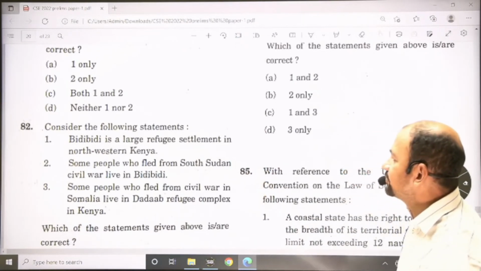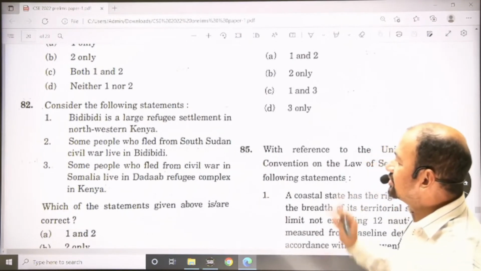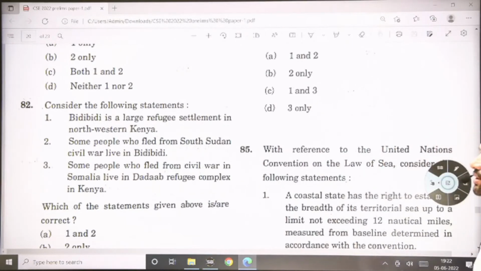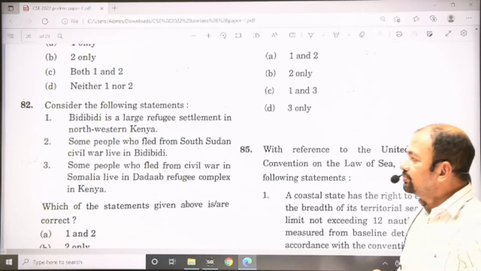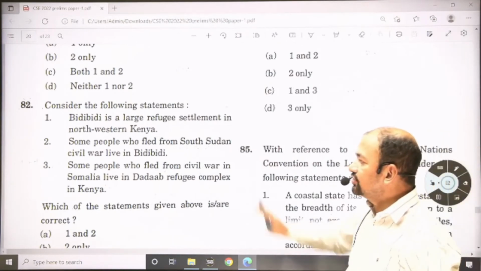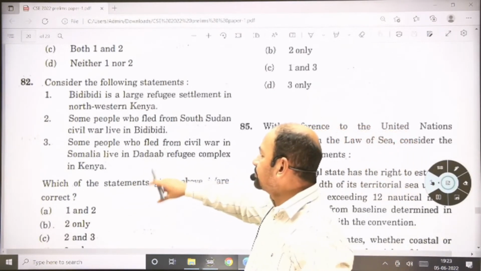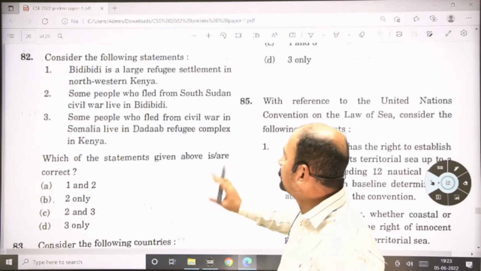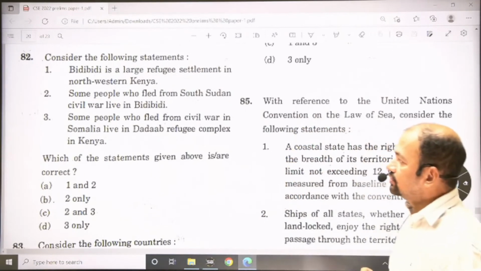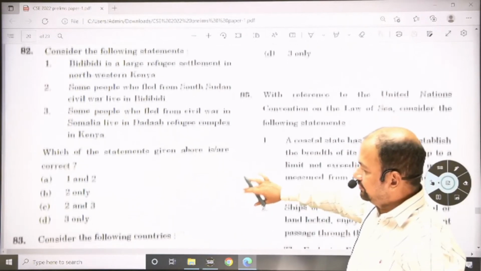Next, a large refugee settlement in northwestern Kenya. This is not northwestern Kenya, this is northwestern Uganda. That's why this statement is incorrect. Second, some people who fled from the South Sudan civil war live there. This is correct. And third, the Kenya region is called Dadaab. Some people who fled from the civil war in Somalia live in the Dadaab refugee complex in Kenya. This is correct. So the answer is 2 and 3. The first statement is incorrect.